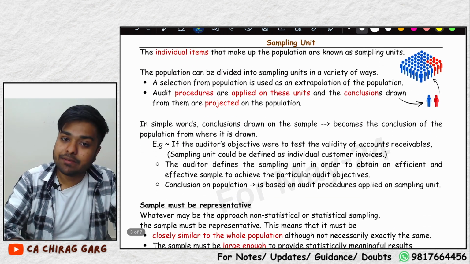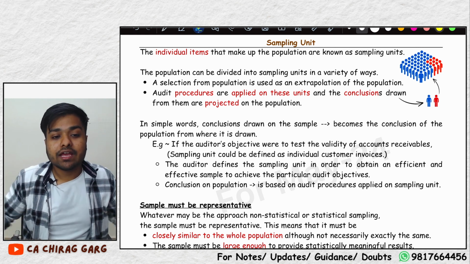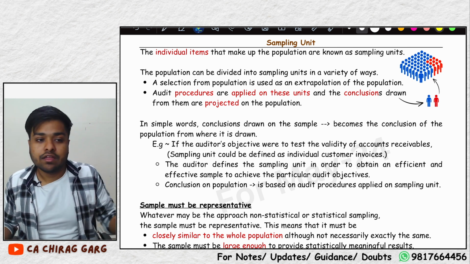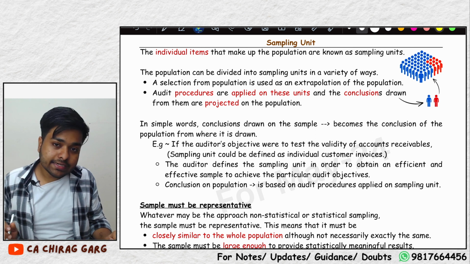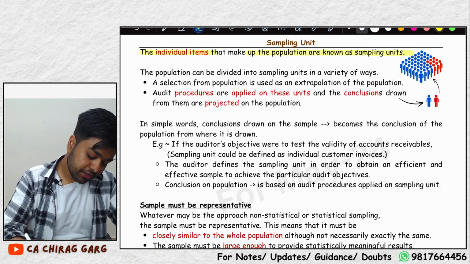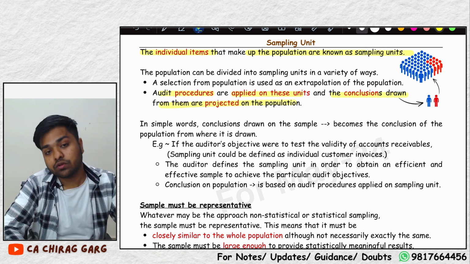Sampling unit. What is a sampling unit? An individual item. One piece of rice is a sampling unit. In a class of 100 students, each student is a sampling unit. We call 10 students on the stage. That is a sample. Understood? The individual items that make up the population are known as sampling units. All the audit procedures are applied on these units, and the conclusions drawn from them are projected on the population.